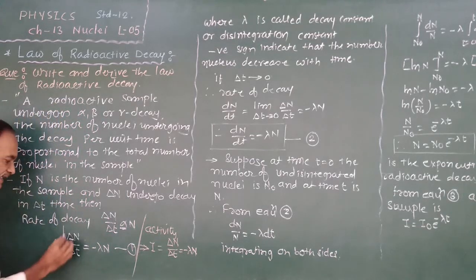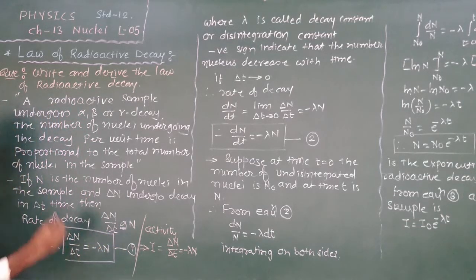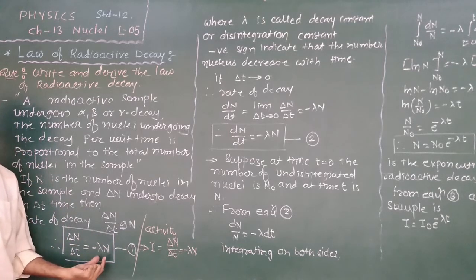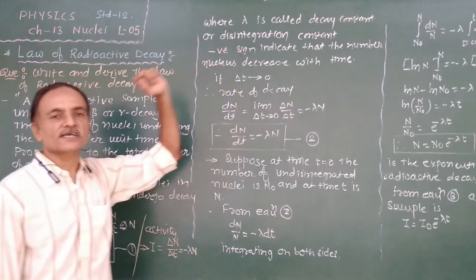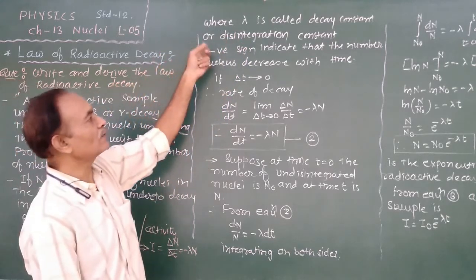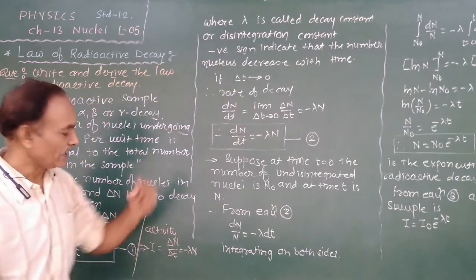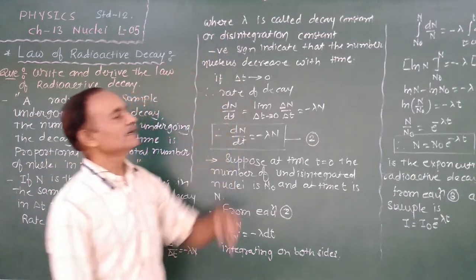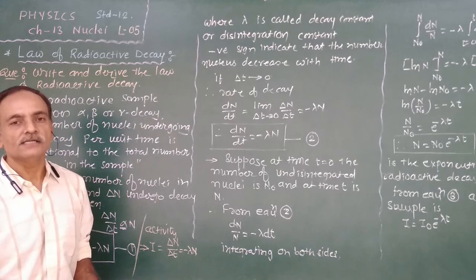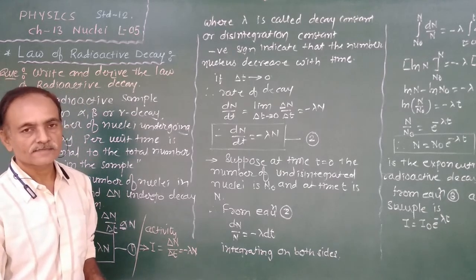In this equation, delta N by delta t is equal to minus lambda N, lambda is known as the decay constant, disintegration constant or radioactive constant.